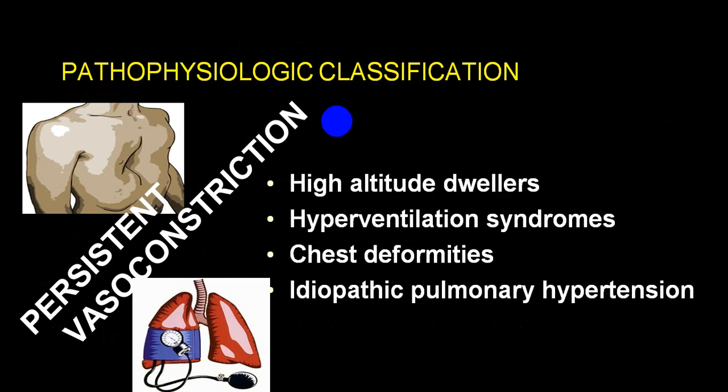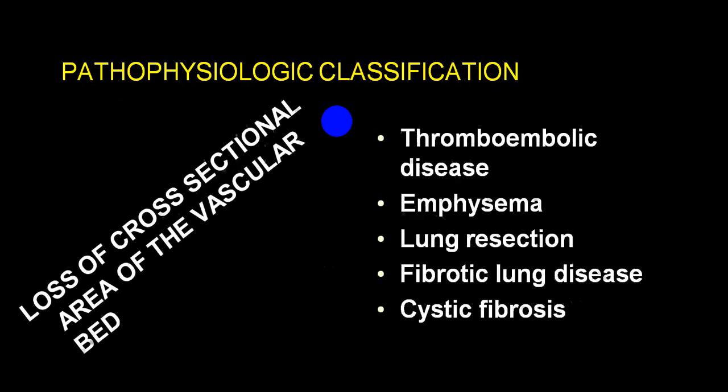There are pathophysiological classifications, like persistent vasoconstriction, which can occur at high altitude, in hyperventilation syndrome, chest deformities, and idiopathic pulmonary hypertension.